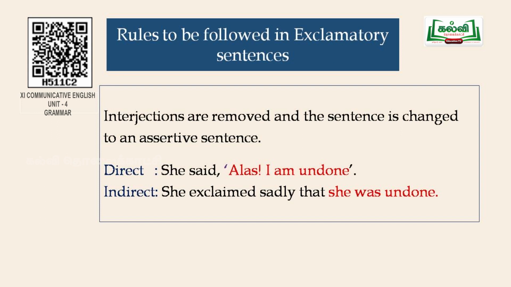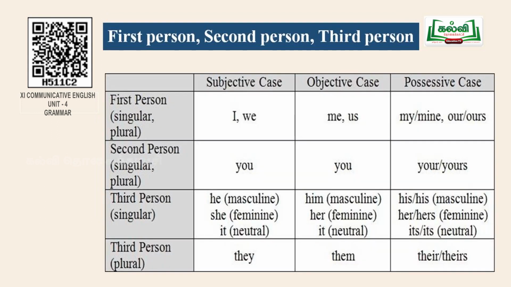For example, she said, alas, I am undone. So here alas is an interjection. So it has to be removed and you have to write it in an assertive form. So the sentence goes like this. She exclaimed sadly that she was undone. So I have also given you a table where the first person, second person and the third person are shown. So this will also help you in preventing any confusion.